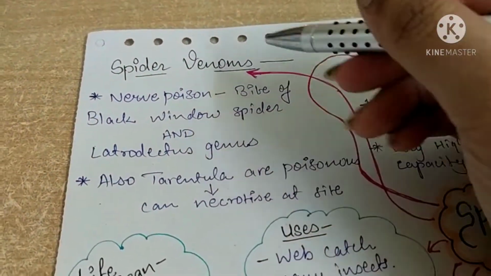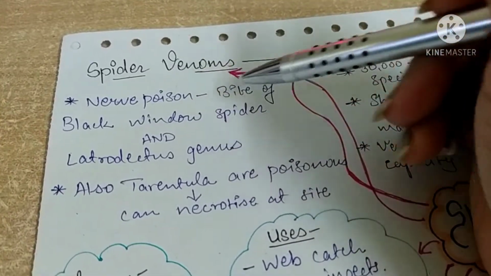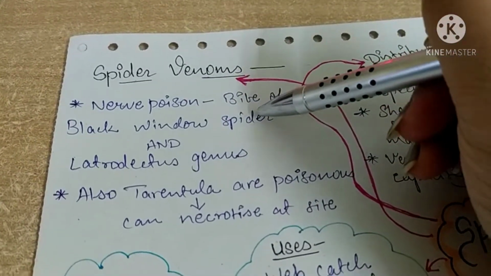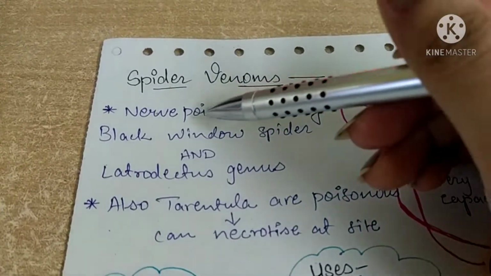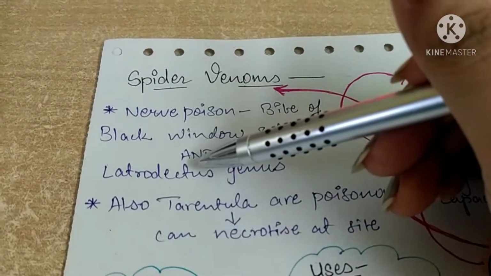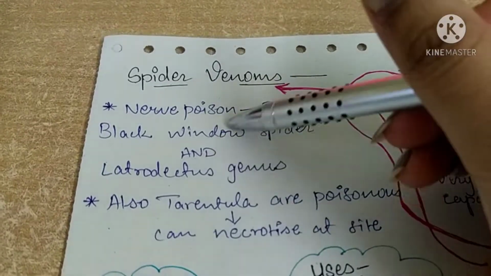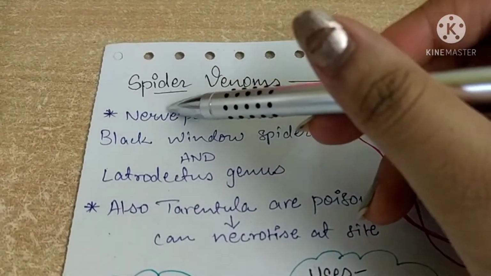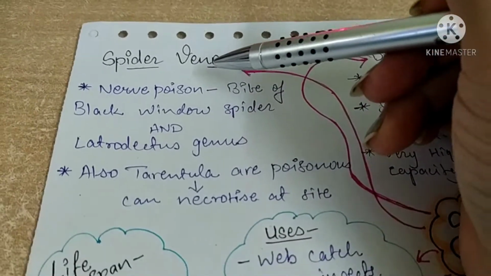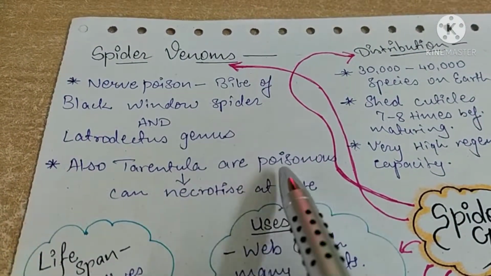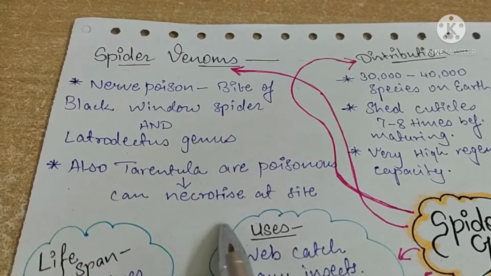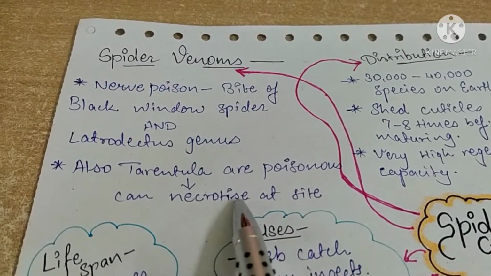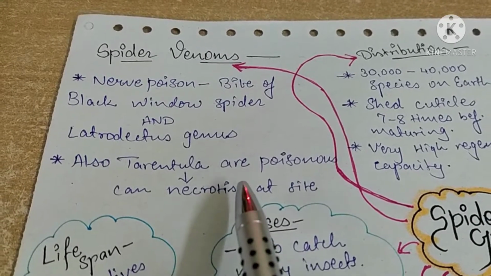Venom of the spider. There are poisonous spiders and some are non-poisonous spiders. After the bite of the black widow spider and the Latrodectus genus, they act on nerves, so they are nerve poisons. Also, tarantulas are very poisonous; at the site of the bite, the area can be necrotized.